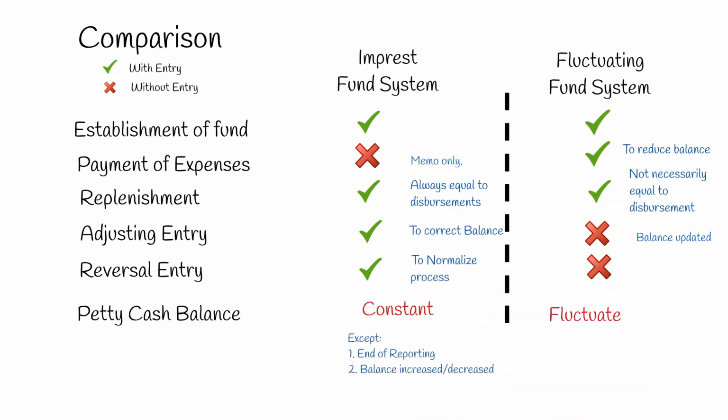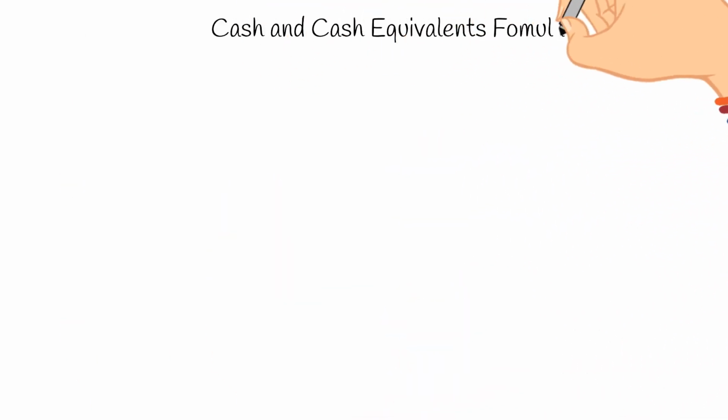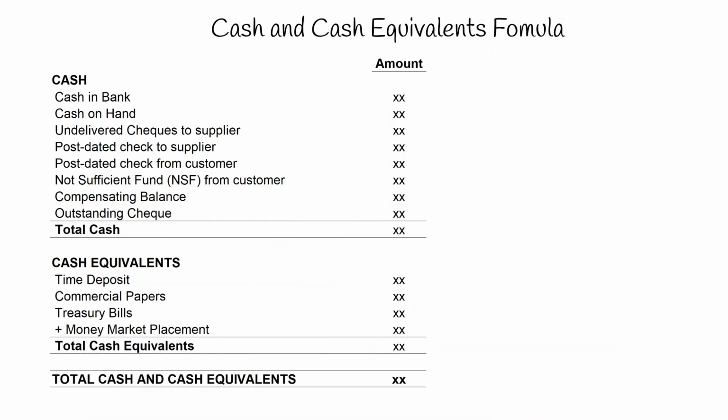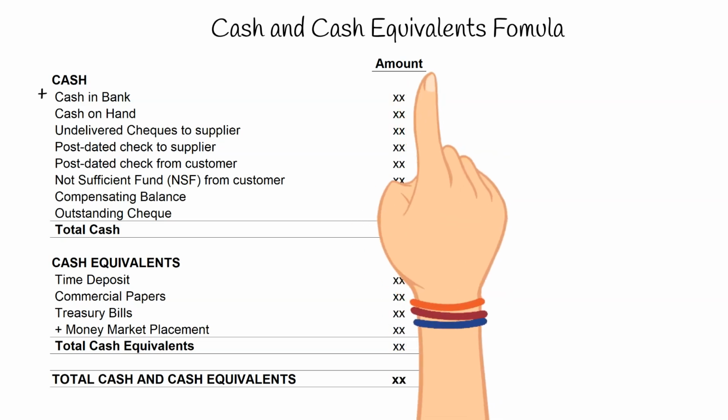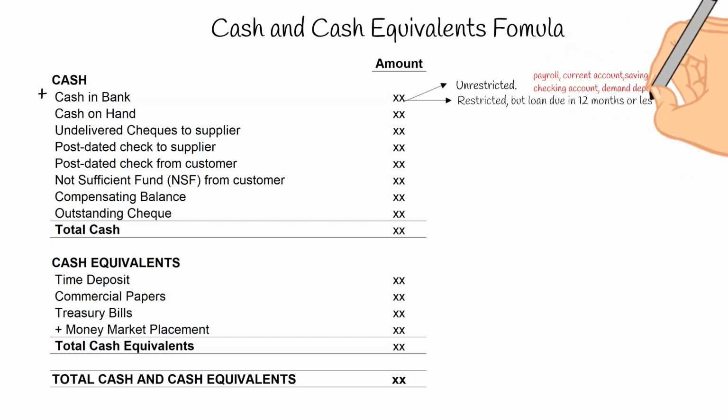As promised, here is the magic formula that will help you to easily clear out each question related to cash and cash equivalents. Cash in bank. Make sure it is unrestricted. Sample items are payroll account, current account, and savings account. If the problem is silent, include in cash, because without explicit restriction, cash in bank is generally available for immediate use. Even though it is restricted, but the related loan is due in 12 months or less after the balance sheet date, then include in cash.